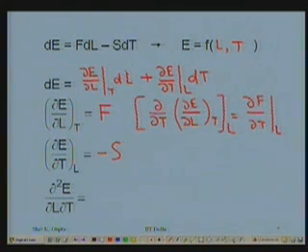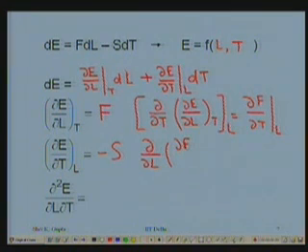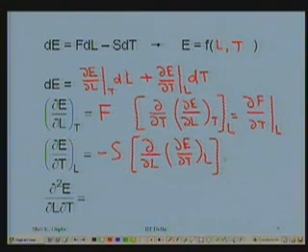Similarly, from here I can get this derivative as delta delta L of delta E delta T at constant length, at constant temperature. That means I must differentiate the right hand side with respect to length at constant temperature, which is minus delta S delta L at constant temperature.